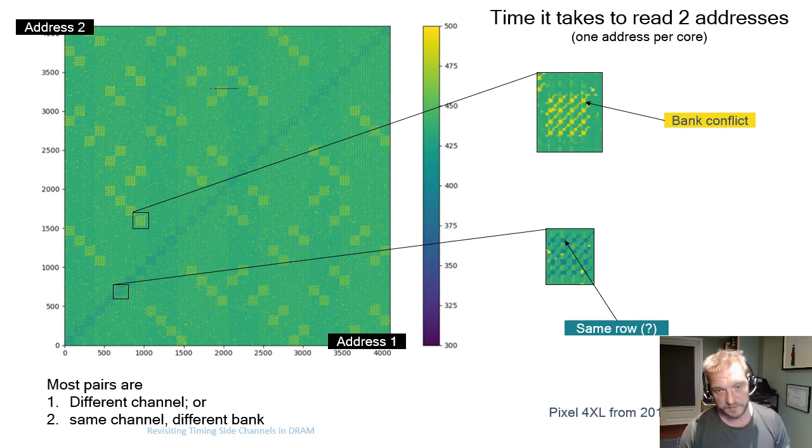The darker shade on the diagonal is when we have the same row in the same bank. That means there's no switching, no activating or precharge necessary at all for accessing these two addresses in a loop, because we can just access the row buffer over and over again, and it acts as a cache. So that's actually the optimal case.